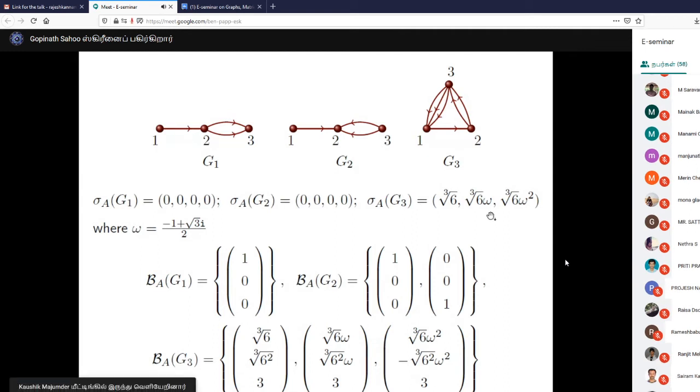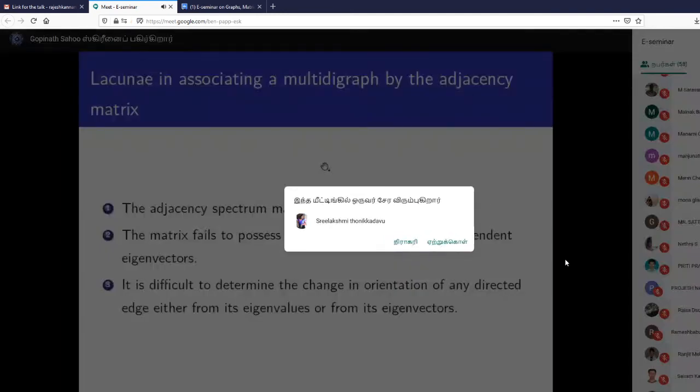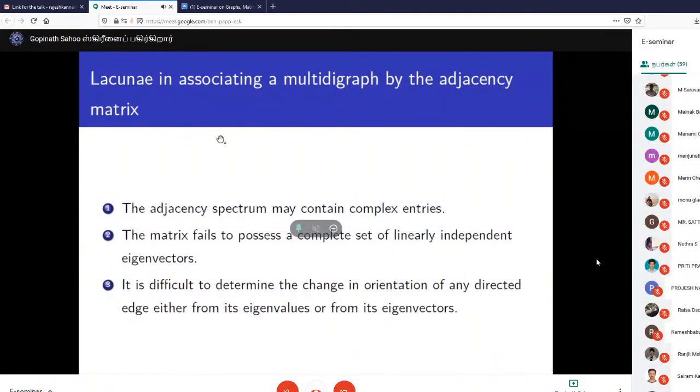Right? So these are some difficulties while dealing with multidigraphs and their adjacency spectrum. These are some of the lacunae associated with a multidigraph by the adjacency matrix. The adjacency spectrum may contain complex entries. The matrix fails to possess a complete set of linearly independent eigenvectors.